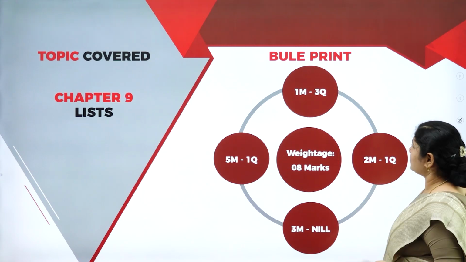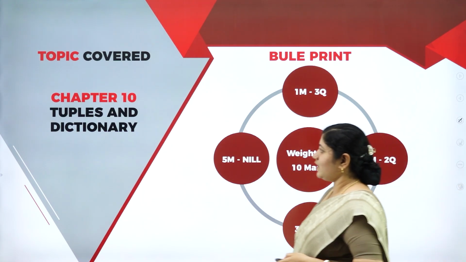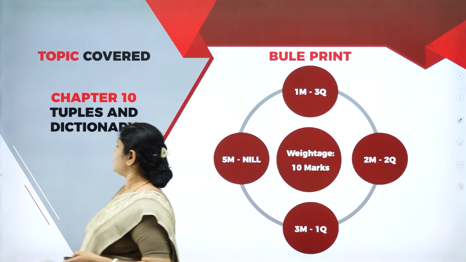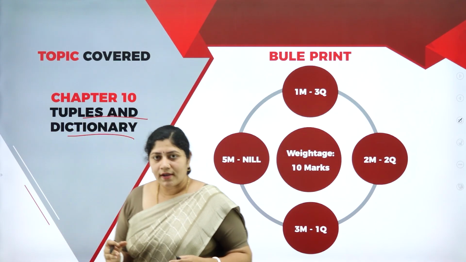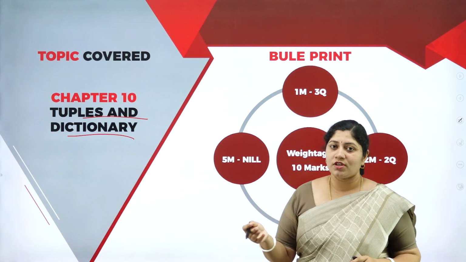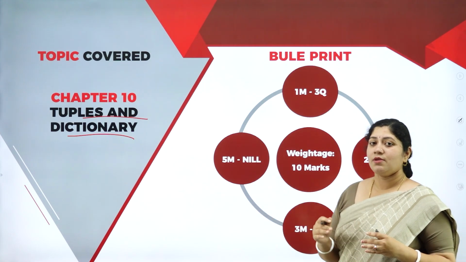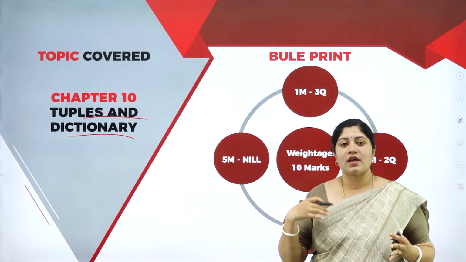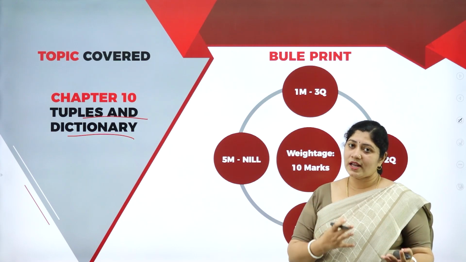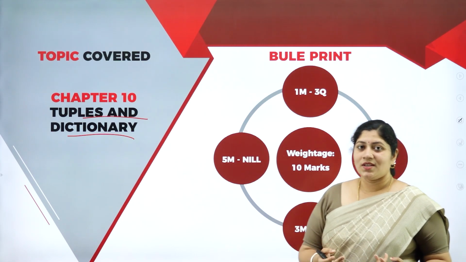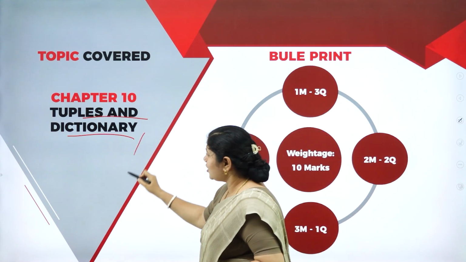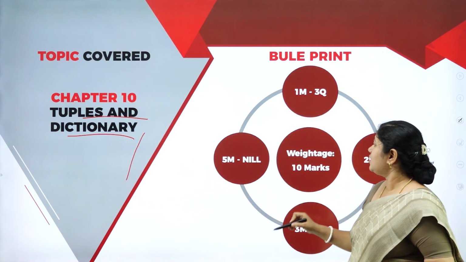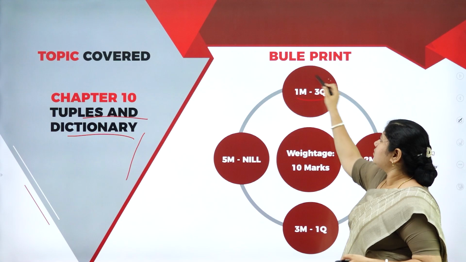Isn't it great? So let's move forward with the next unit. That's chapter 10, that's tuples and dictionary. Over here, chapter 8 to chapter 10 put together, it's wherein we are learning the different types of data types which we are utilizing in Python. Even this is a part of Python. And over here, you'll be learning.